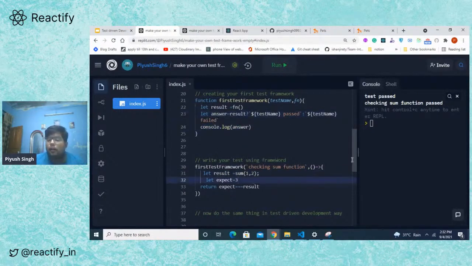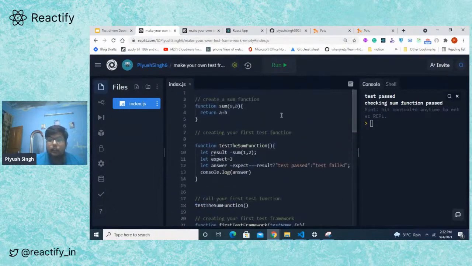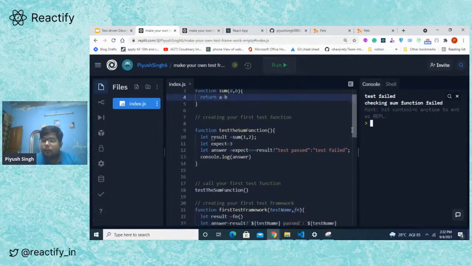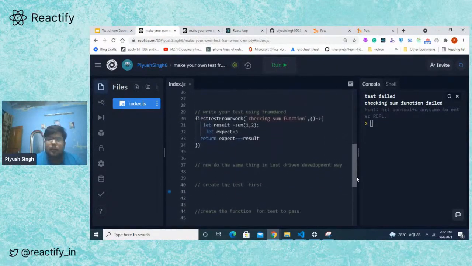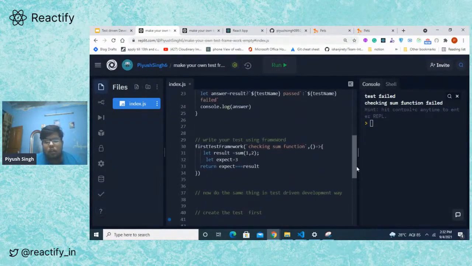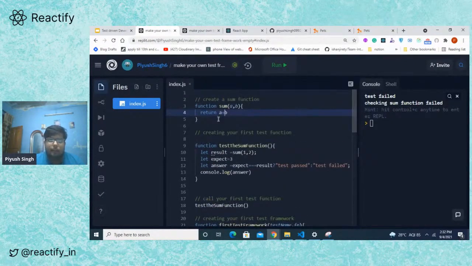If I do the blunder again and I do something wrong in the function, I created a subtract function. Let's see what it prints. It prints the checking sum function failed. As you can see, it's a robust test. We haven't even run our function as of now, but we know if it's working fine or not working fine. This is a very small function, the sum function.